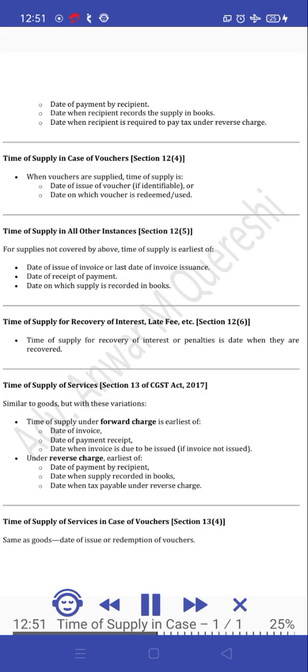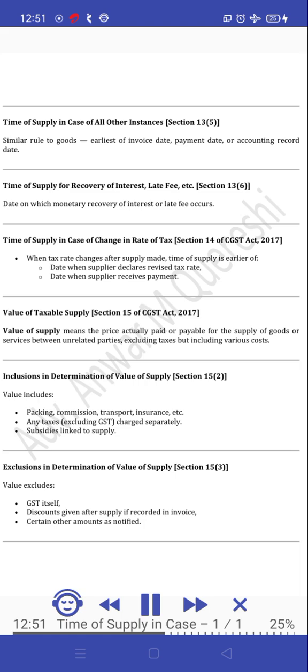Under reverse charge, the time of supply is the earliest of: the date of payment by the recipient, the date when the supply is recorded in the books, or the date when tax is payable under reverse charge. Time of supply of services in case of vouchers, Section 13(4): same as goods, the date of issue or redemption of vouchers. Time of supply in case of all other instances, Section 13(5): similar rule to goods, the earliest of invoice date, payment date, or accounting record date.